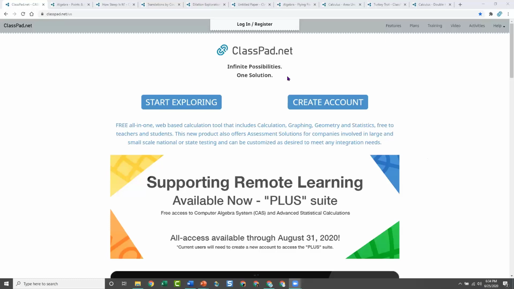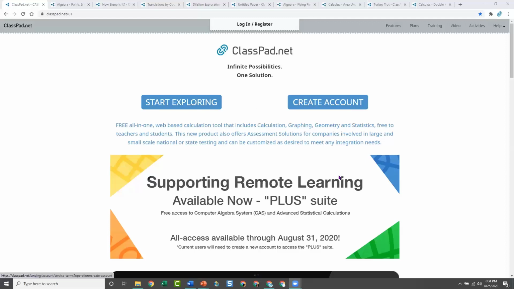With ClassPad, when you create activities, if you have an account, you can just play on ClassPad if you just want to play and do math, do a calculator or do a graph. You can do that without having an account at any time, students as well. But if you find activities, we have tons of activities. You'll see up here on the website, there's this activity links. We have hundreds of activities now that you can search. And if you find an activity and you want to keep it and save it, then you need an account because it needs to know where to put it. So I would suggest everyone get an account.